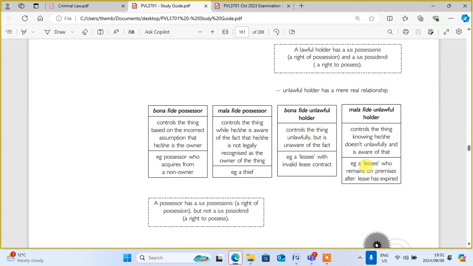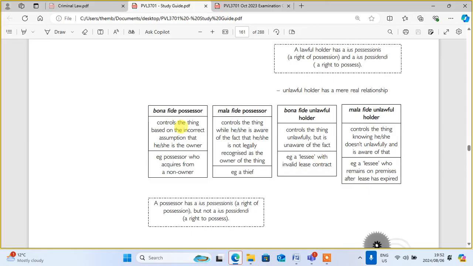So as a result of that, it's very clear that now you can understand the bona fide and the mala fide. If it was for a valid will, he will be a bona fide lawful holder. Just like the way we said that Tsepang is a bona fide lawful holder. Why? Because he's living there out of the contract, the right of habitation.